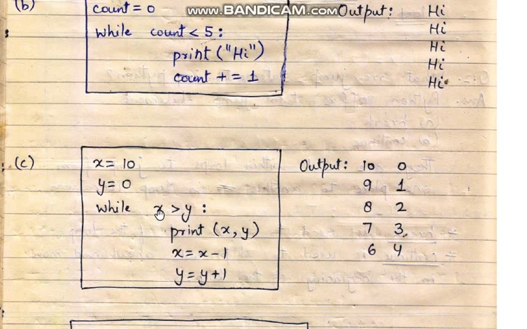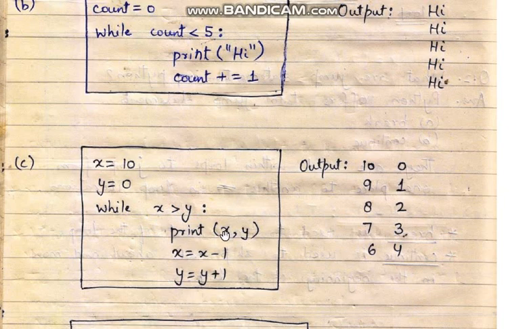So initially 10 is greater than 0, which is true. It will move inside the loop and it will print 10 and 0. So you can see in the very first line it is printing 10 and 0. And the value of x becomes 9 and the value of y becomes 1. Then again the condition is checked. 9 is greater than 1 is true.